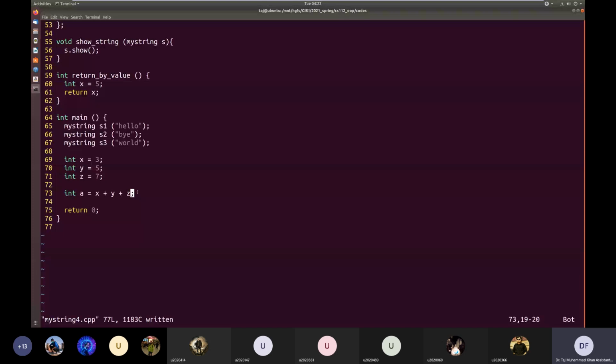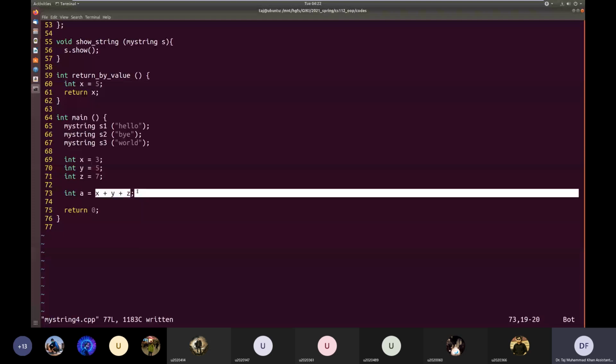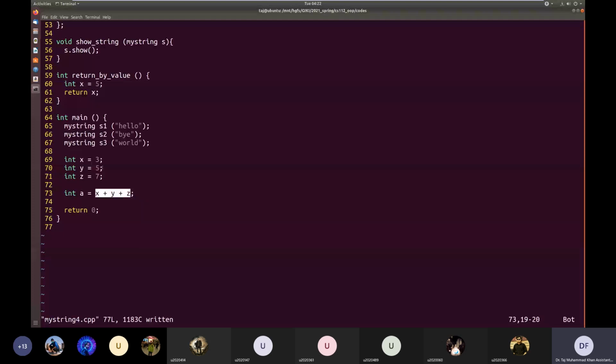Okay. We had discussed L values and R values. L values, we know, usually are found on the left of the assignment operator, and R values are found to the right of the assignment operator. Okay. So last time when we discussed examples of R values, we said that this 3 is an R value, 5 is an R value, because you can't take the address of 3, you can't take the address of this 5, they have no memory location associated with them.